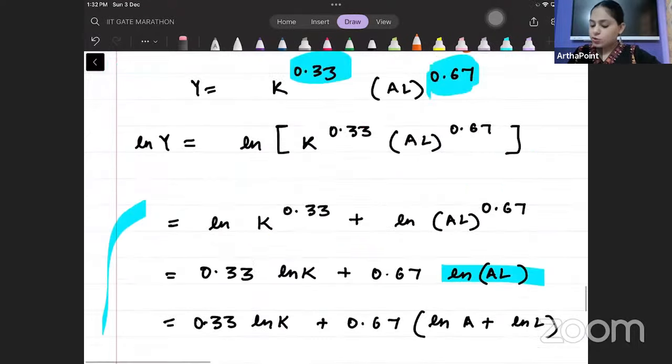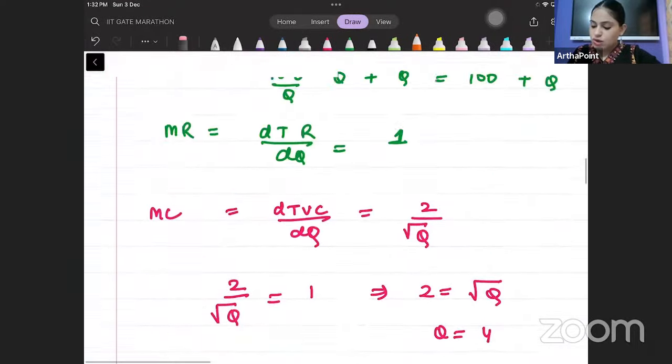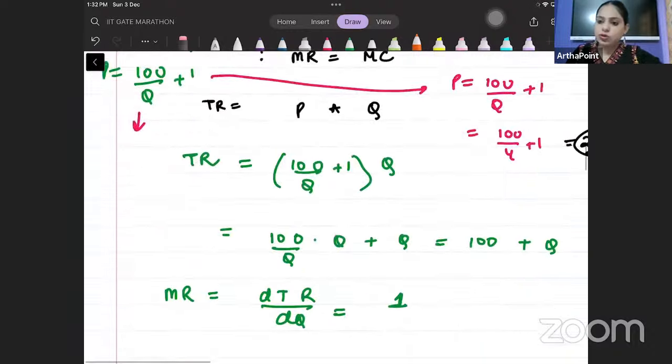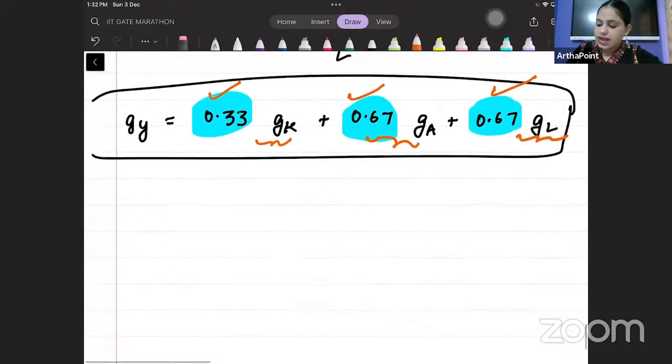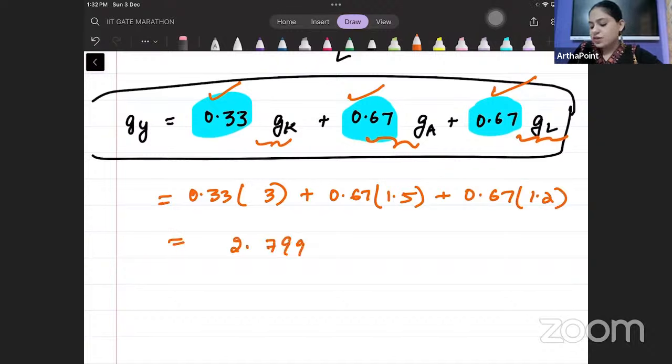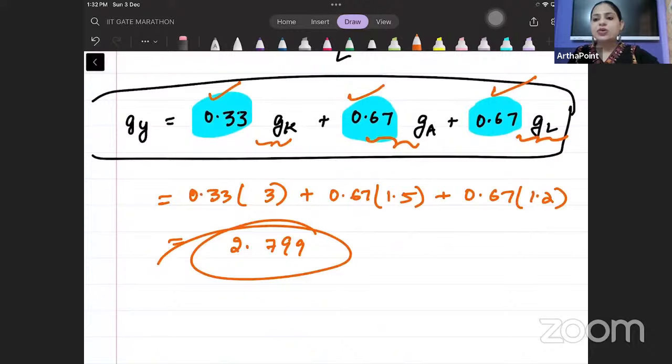Now come into the question and see what the question is saying. You are given labor is 1.2, A is 1.5 and capital is 3. Just put down these values, beta. As it is, put them in, no need to put them in decimals. So 0.33 into 3, 0.67 into 1.5, 0.67 into 1.2. Solve this and you will get 2.799. And that's the growth rate of your output solved.